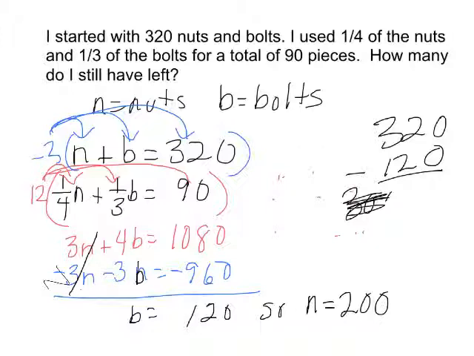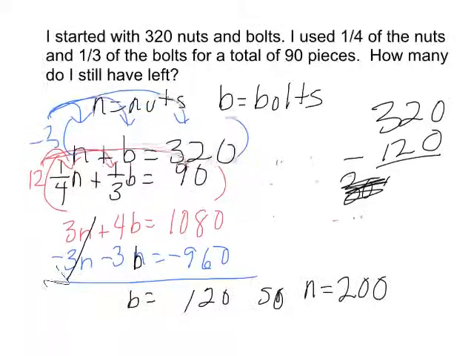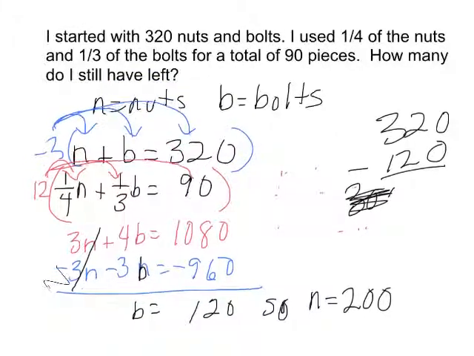So bolts equal 120 and nuts equal 200, because these two have to add up to 320.